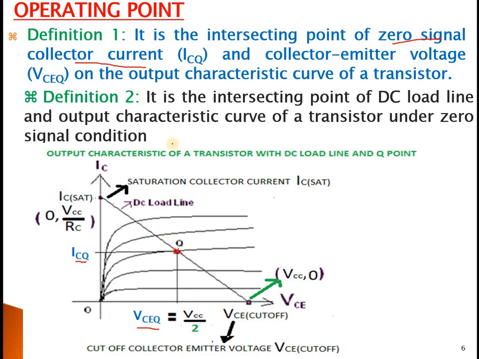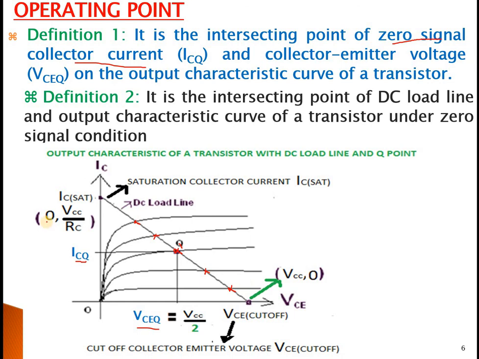So what will be the significance of this DC load line then? This DC load line will give me n number of possible Q points. So the significance of the DC load line is that it provides me n number of possible Q points. Why do we need the maximum number of Q points? Let us see that later.